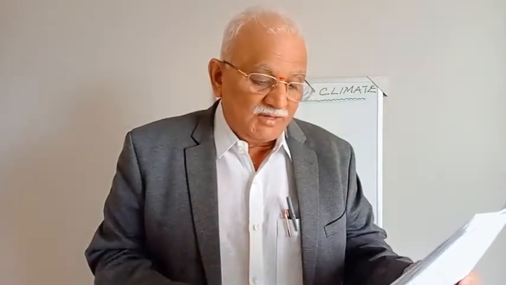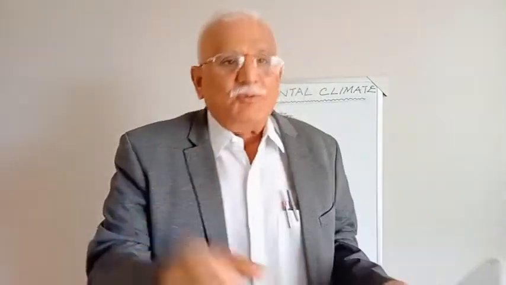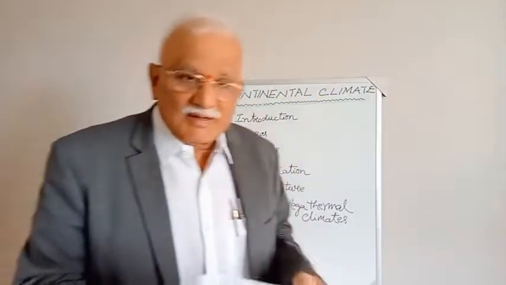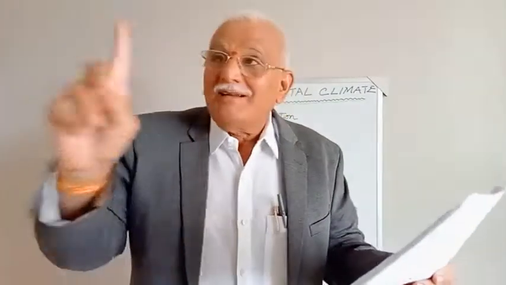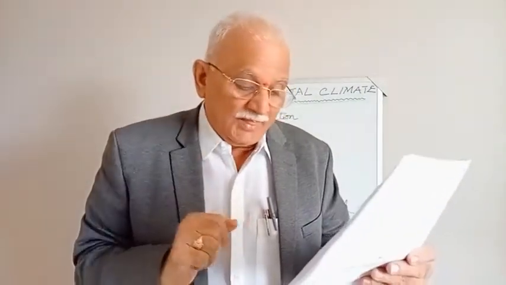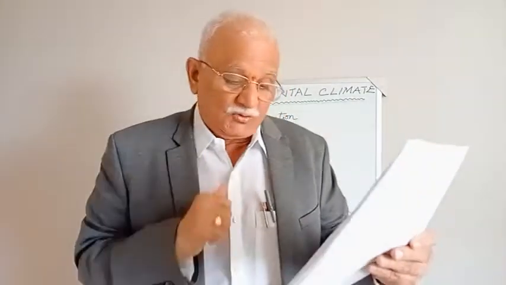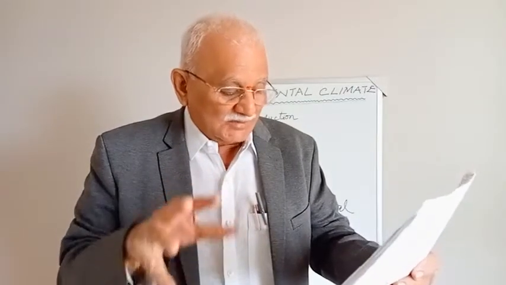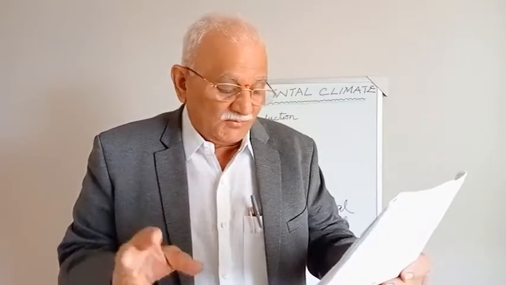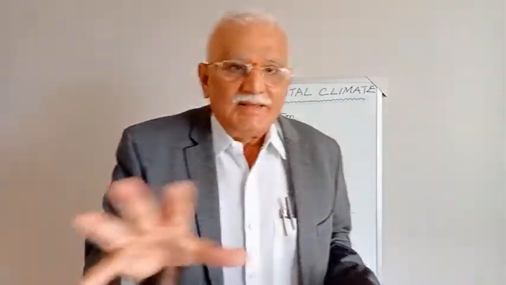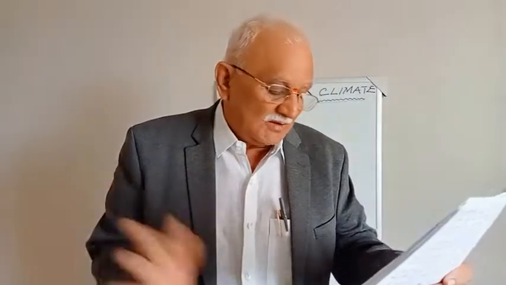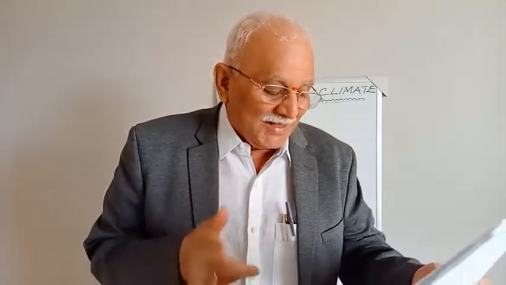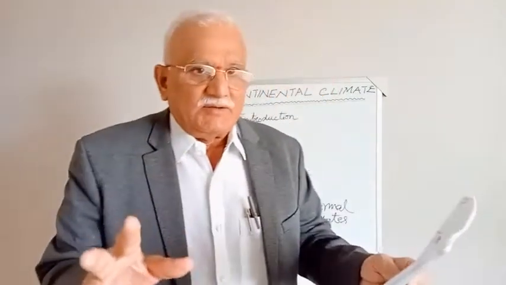Continental climates occur mostly in the northern hemisphere. This is the reason the areas where this climate occurs are North and Northeast China, East and Southeast Europe, West and Northwest Iran, Central and Southern parts of Canada, Central and Northeast parts of the United States. So, these are the areas. Once again, for your academic interest: North and Northeast China, East and Southeast Europe, West and Northwest Iran, Central and Southern Canada, Central and Northeast United States of America, that is, North America.